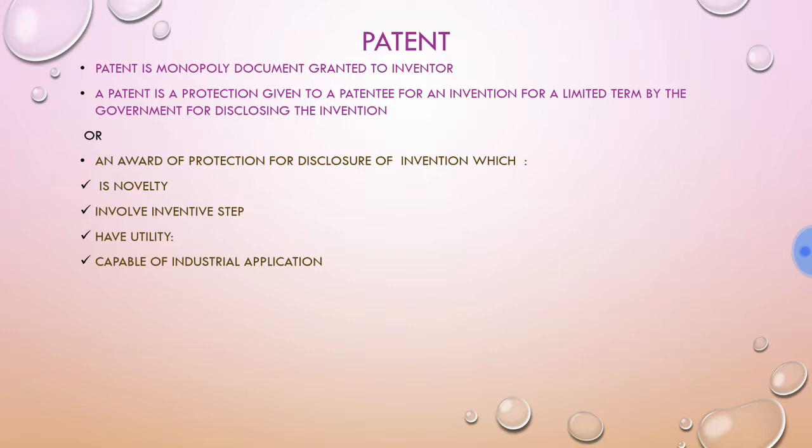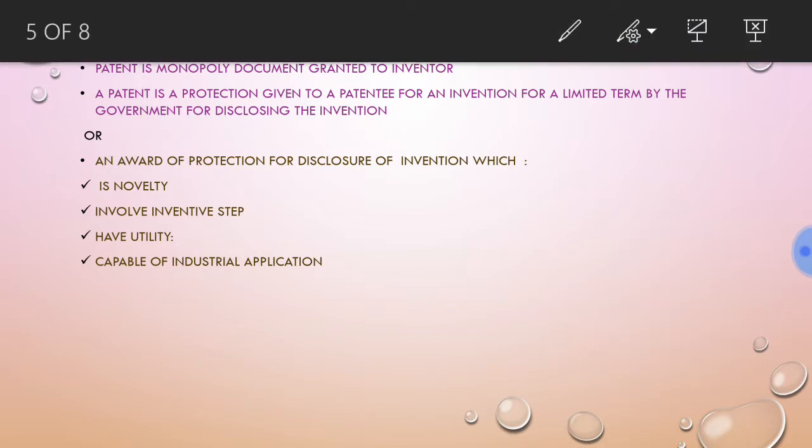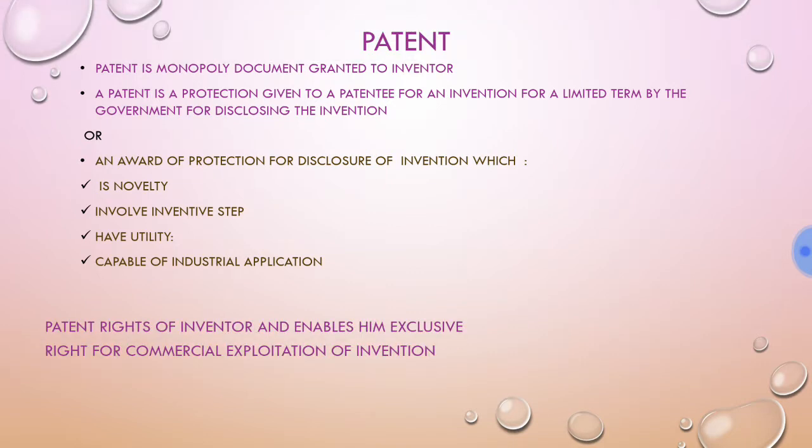A patent is nothing but an award given by the government to the inventor for the disclosure of an invention. Therefore, a patent is a monopoly document which gives protection to the invention and the inventor, and enables the patentee to economically exploit it. It gives the inventor the exclusive right for economic exploitation of the invention. So unauthorized use is prevented by the grant of a patent. Nobody can use the invention of the patentee without his permission.